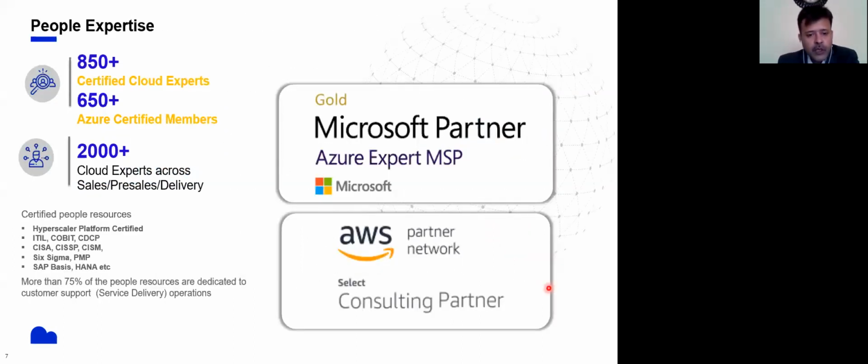So from 2,000 employees, we have around 850 people who are certified cloud experts across Azure, AWS, and GCP. From that, around 650 plus are Azure certified. So you can see our credentials. We are a Microsoft Gold partner, and we are also an Azure Expert MSP. Azure Expert MSP is the highest level of certification granted by Microsoft, and this is granted to only around 60 partners worldwide. So we are one of them, and we got this Azure Expert MSP around 6 months back.